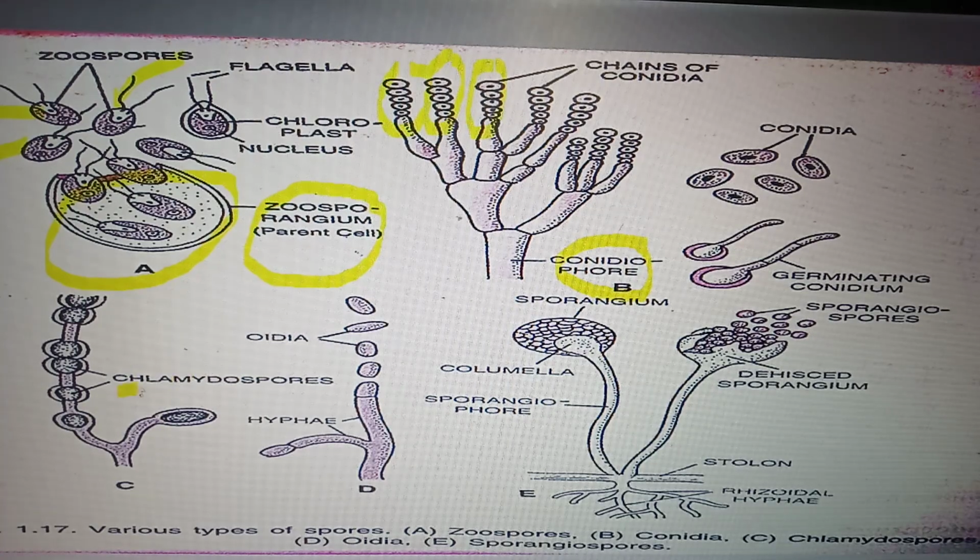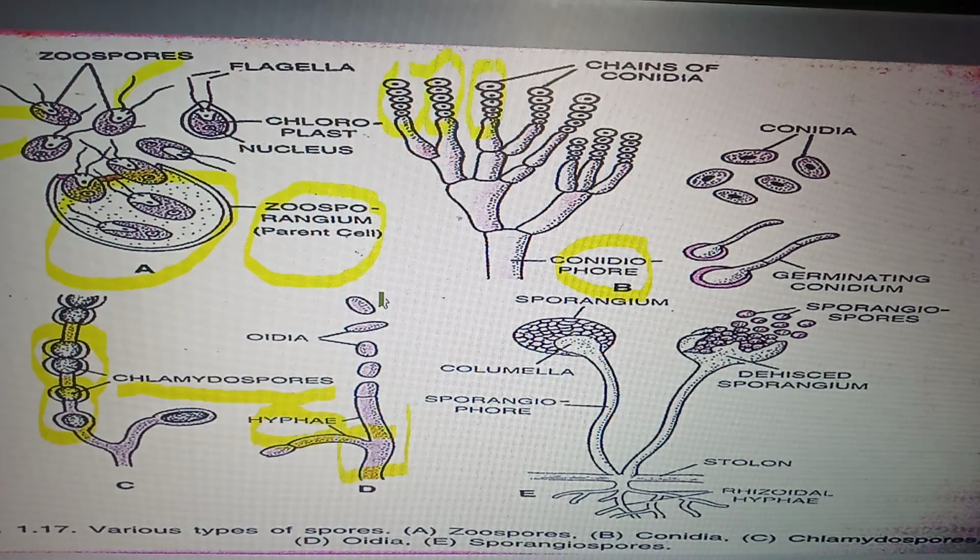Next one is chlamydospores. Chlamydospores are thick-walled spores seen in this figure. Oidia. In oidia, the plant forms a network known as hyphae.